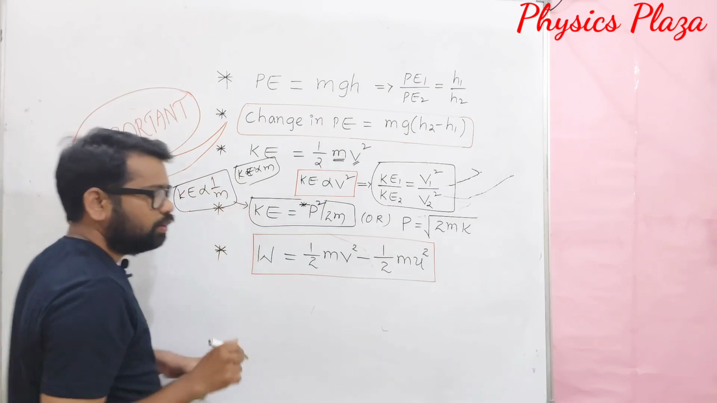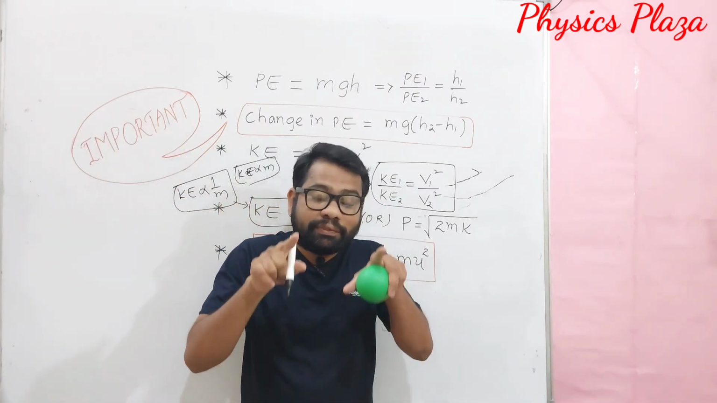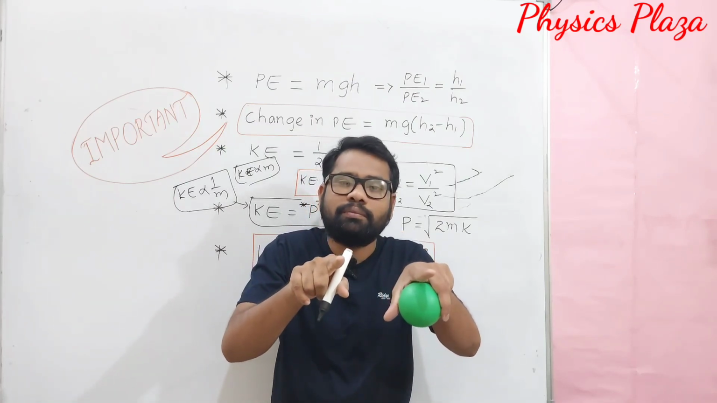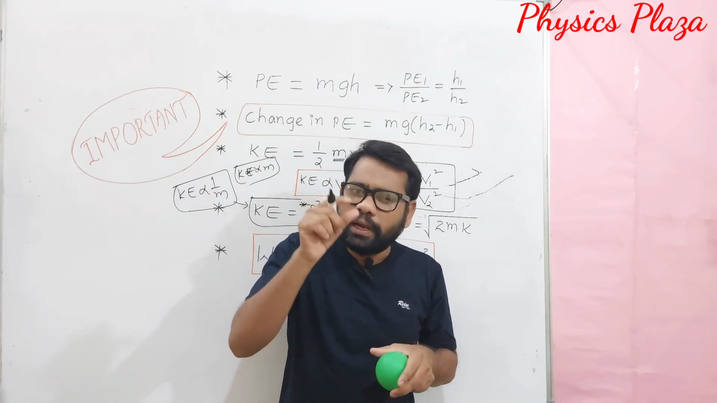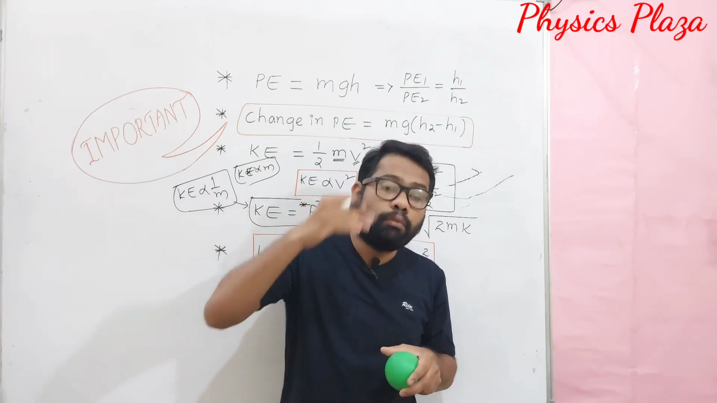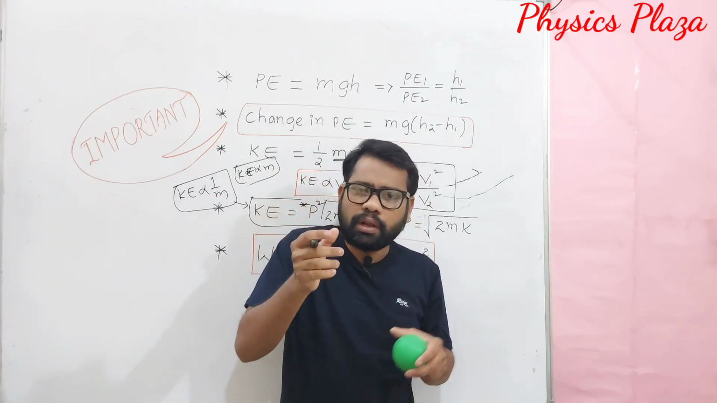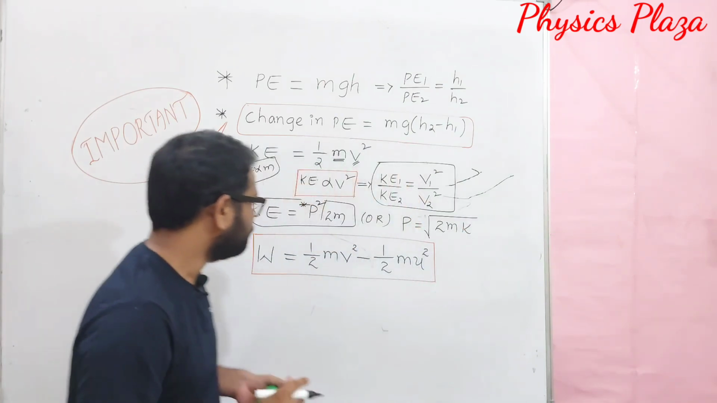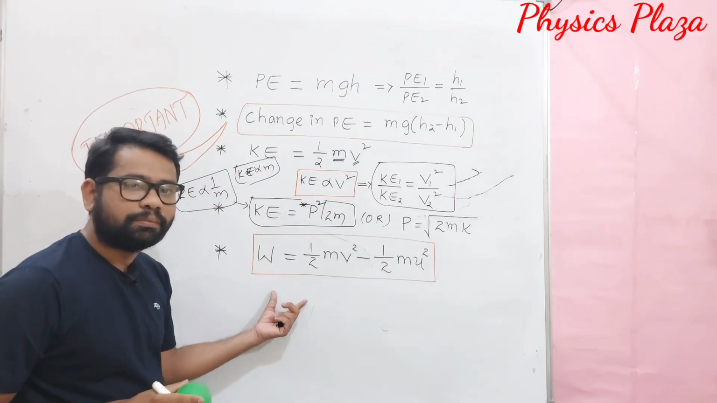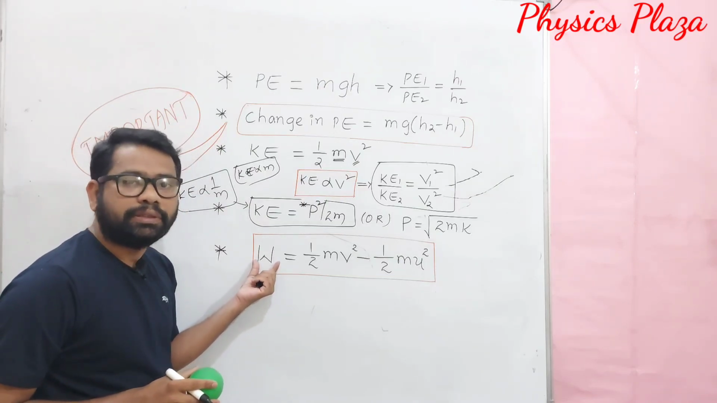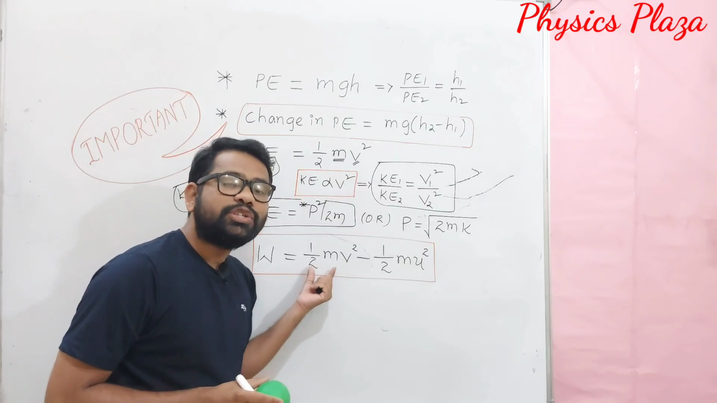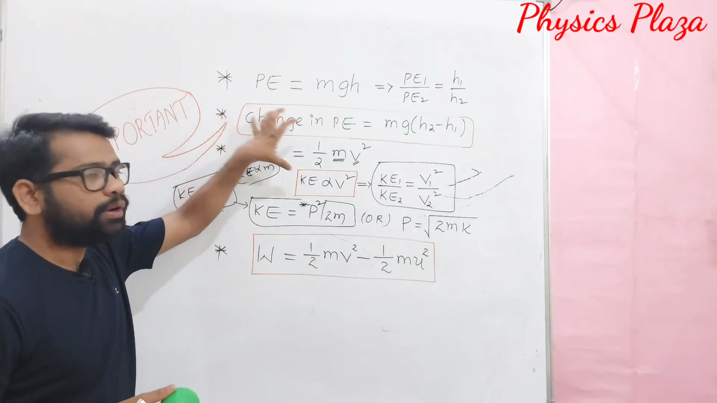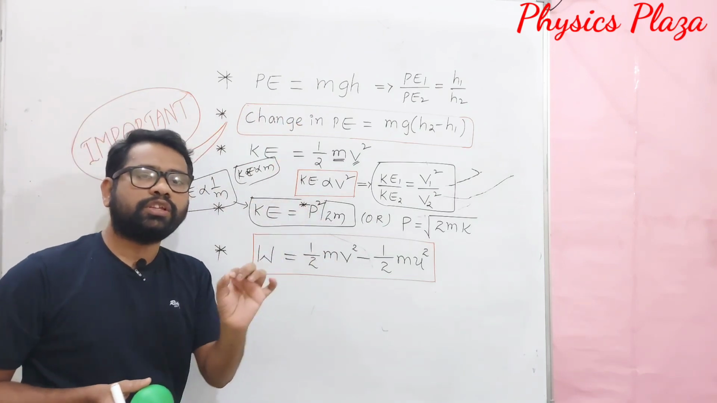Means what? When two bodies with different masses are moving with the same linear momentum, then the lighter body will have more kinetic energy, whereas the body with more mass will have less kinetic energy. It's very important. Now come to the work energy theorem. Whatever work is done by the force is always equal to the change in its kinetic energy. These are very important formulas which we are going to use to solve the numericals.